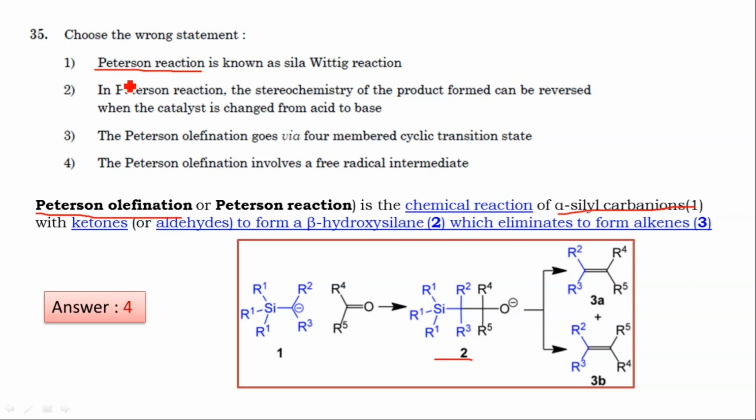Option 1, here they are asking the wrong statement. Option 1 is a correct statement. Option 2, in the Peterson reaction, the stereochemistry of the product formed can be reversed when the catalyst is changed. Option 2 is also correct. Option 3, Peterson olefination goes via a 4-membered cyclic intermediate. Option 4, Peterson olefination involves a free radical intermediate. There was no free radical formed in this reaction. So this was the wrong statement. Option 4 was the correct answer. Answer is 4.